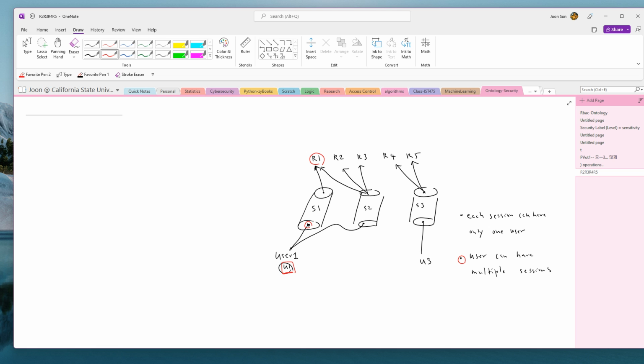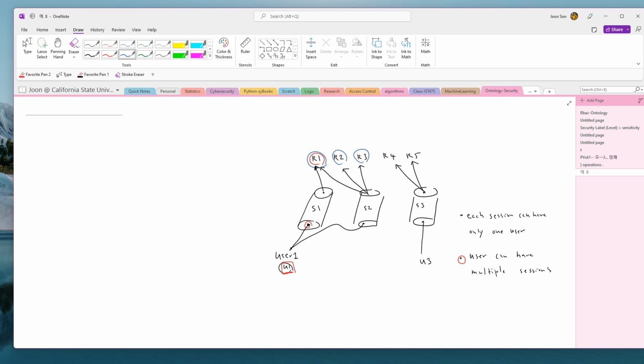Later on, when he logs out and logs in again, let's say this user selects session number 2, because this user wants to, let's just use the green, okay? By activating S2, user 1 can have how many roles? 3 roles: R1, R2, and R3, right?